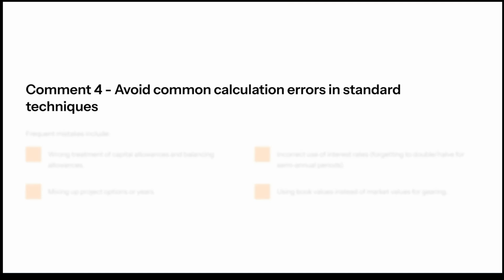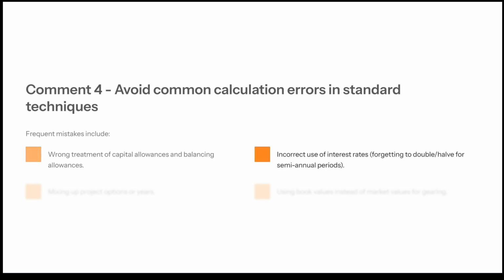Comment 4. Avoid common calculation errors in standard techniques. Frequent mistakes include wrong treatment of capital allowances and balancing allowances, incorrect use of interest rates, such as forgetting to double or halve for semi-annual periods, mixing up project options or years, using book values instead of market values for gearing. So those are the top 4 calculation errors.